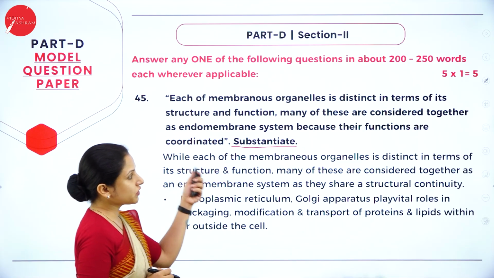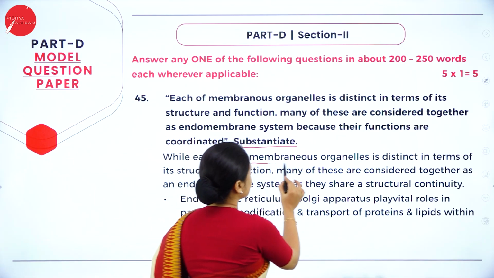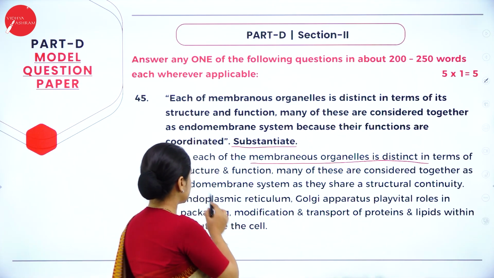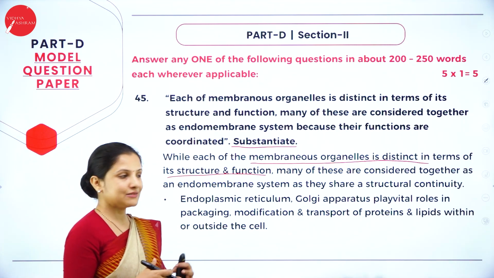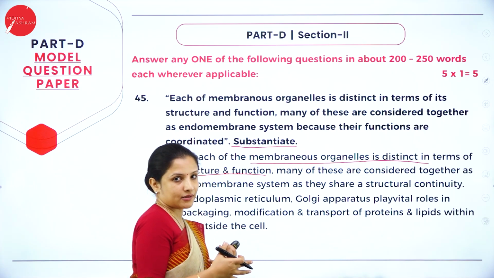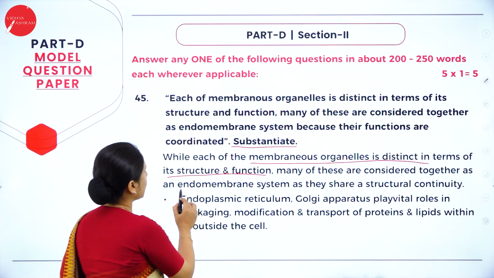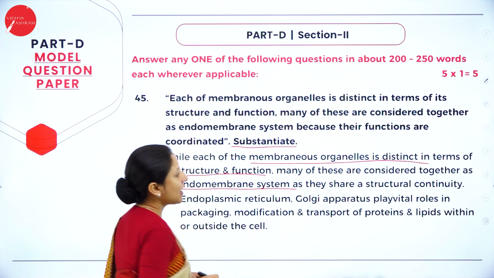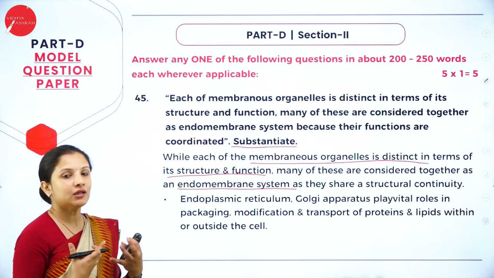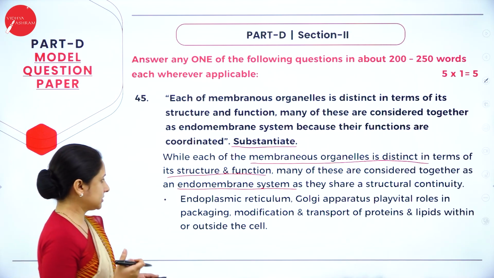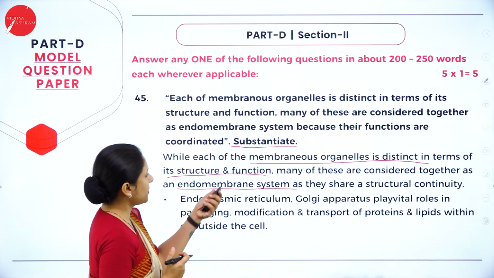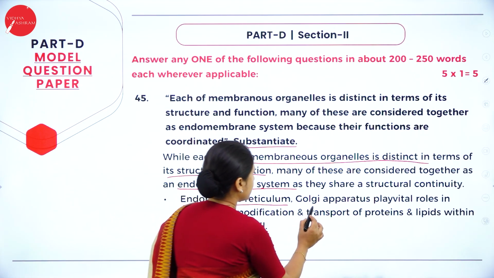So while each of the membranous organelles is distinct in terms of its structure and function, still many of these organelles are considered together and put under an endomembrane system as they share a structural continuity. What is the structural continuity? That is endoplasmic reticulum and Golgi.